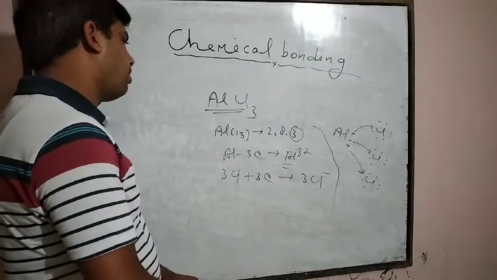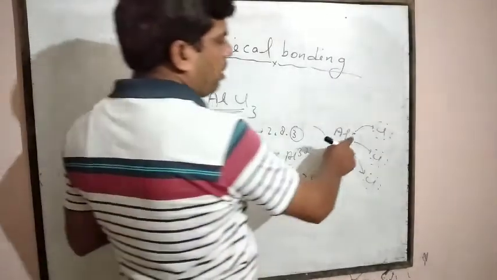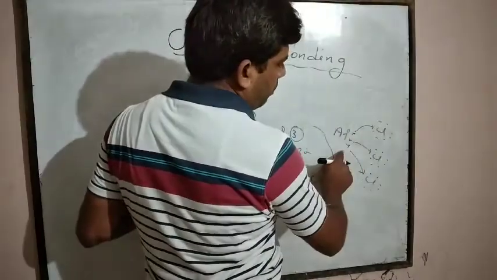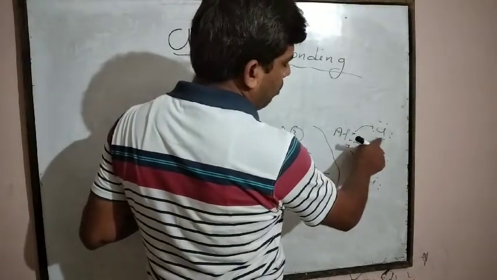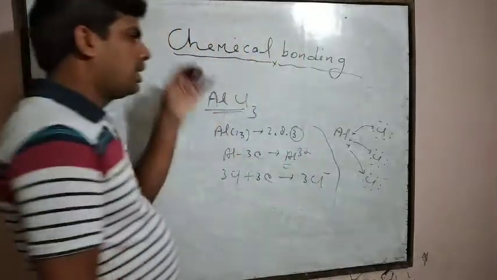One electron is transferred from these 3 valence electrons to each chlorine, and the chlorine completes its octet.